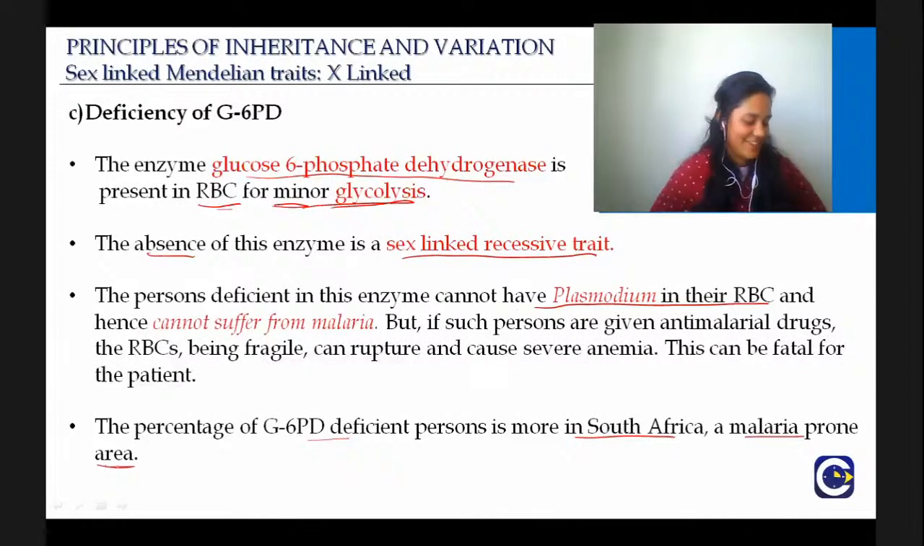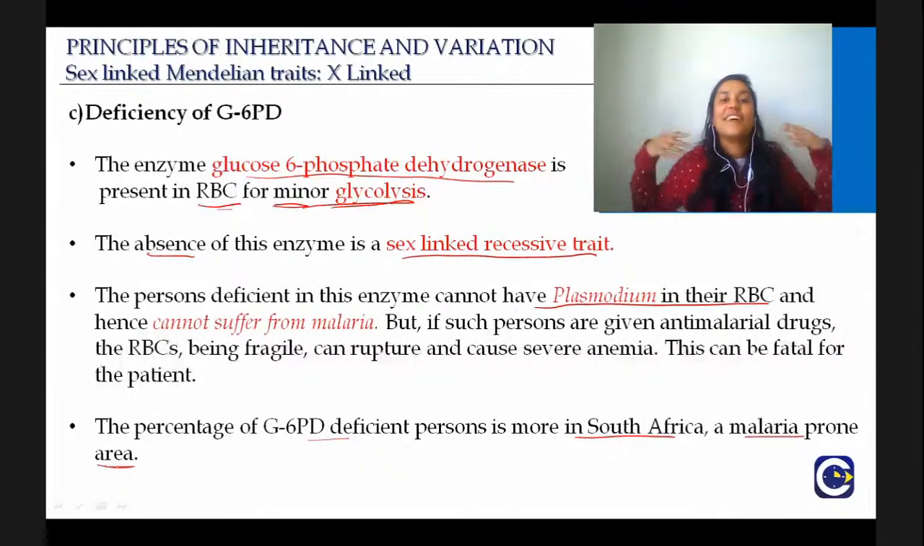Okay. So 9th chromosome, 11th chromosome, is it 11th chromosome? What is deficiency of G6PD? What is the title of this slide? Sex-linked Mendelian traits. X-linked. The absence of this enzyme is a sex-linked recessive trait. Where are the genes present? They are present on the X chromosome.